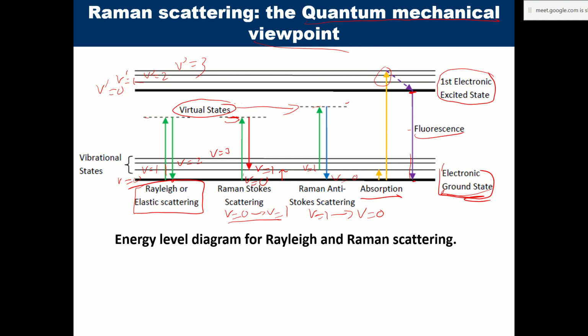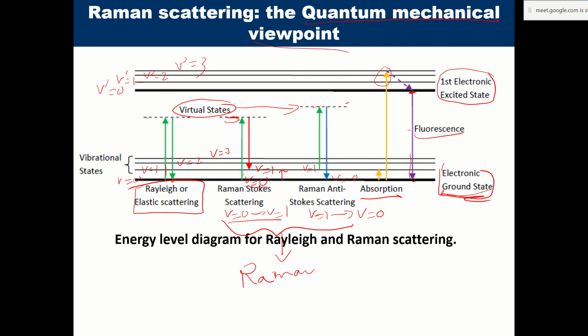So this is the two types of Raman scattering. These two are the different types of Raman scattering that we are talking about: Stokes and anti-Stokes. So Raman scattering is now in two parts. The photon's energy may decrease or may increase, depending on whether, while returning to the electronic ground state, it falls to a lower vibrational level or a higher vibrational level.